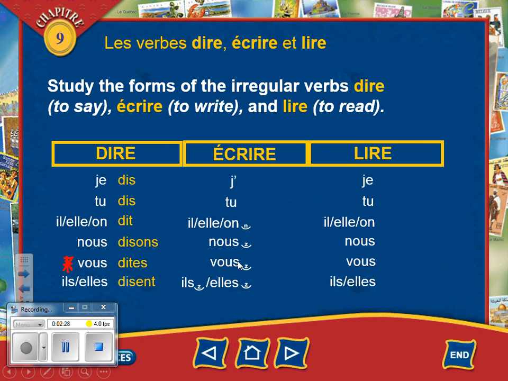All right, let's look at écrire, the verb to write. It starts with a vowel, so my je becomes J apostrophe. And again, the je and the tu form are the same and end in an S. J'écris, tu écris. Il, elle, and on end in a T, écrit. And when we have on in front of the vowel, we hear that liaison with the N. On écrit. Nous écrivons, vous écrivez, and ils and elles écrivent. Each time, a liaison with a Z sound because I have an S in front of my E.